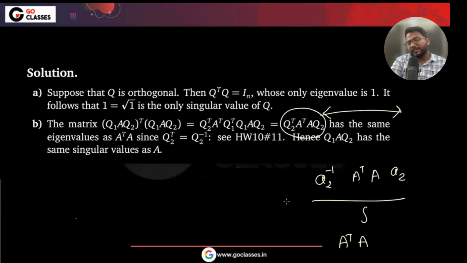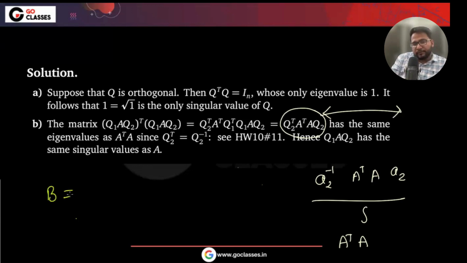Basically, you find this matrix transpose this matrix, and see that the eigenvalues of this are the same as the eigenvalues of A transpose A. So that's why the singular values will also be the same. Is this understood to everyone, why the eigenvalues are the same?